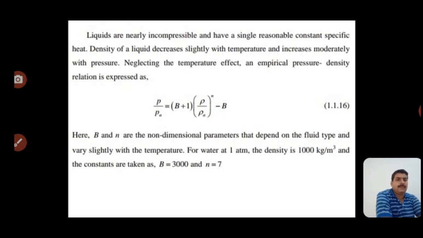We see in the picture, at 1 atmosphere the density of the fluid is 1000 kilogram per meter cube, and the constants are taken as beta equal to 3000 and n equal to 7. These constant values are stated by scientists and inventors.